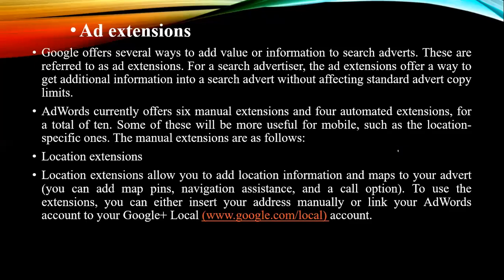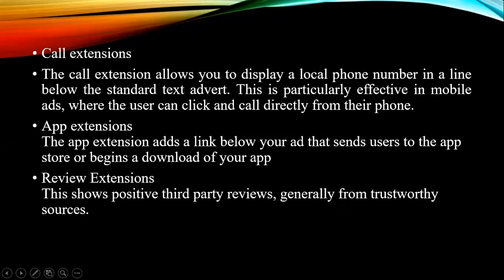Now we have to concentrate on ad extensions. There are 10 things to concentrate on. First, location extension. You have to give them the location, like a map or Google Maps, which they can find with that extension or link. Second, call extension, which allows you to display a local phone number in a line below the standard text. They give inquiry numbers there that can be displayed. Then app extension, where you can give them an option to download the app.